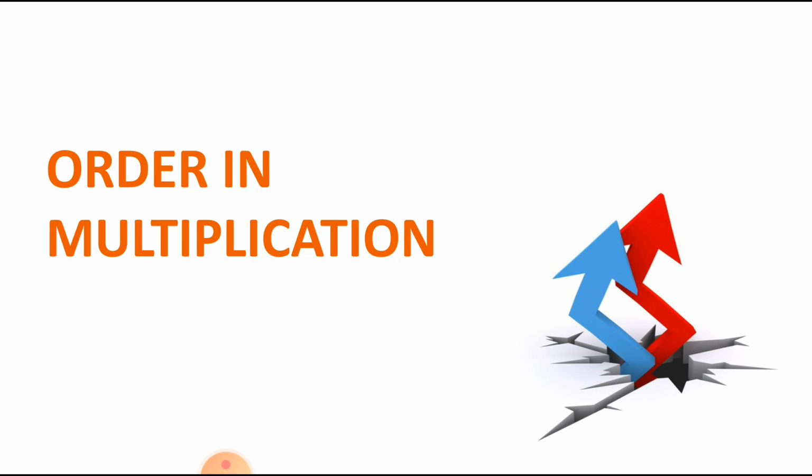The first topic, whenever we start our chapter, was ordering in multiplication. Here we are going to revise the full exercise 8a. What does the full exercise mean? Exercise 8a question number 1, question number 2, and question number 3. Today we are going to revise these 3 questions together. If any doubt is there, it will be cleared today. So let's revise this exercise first.